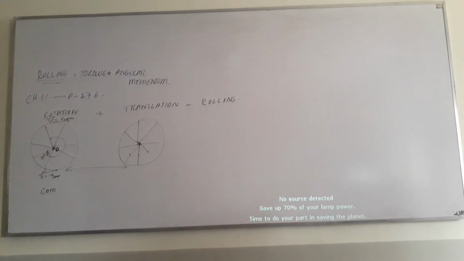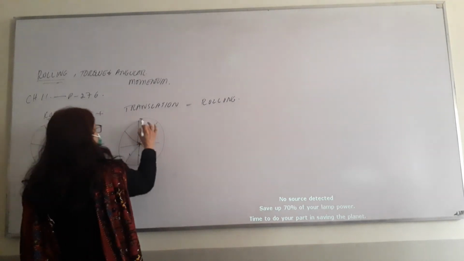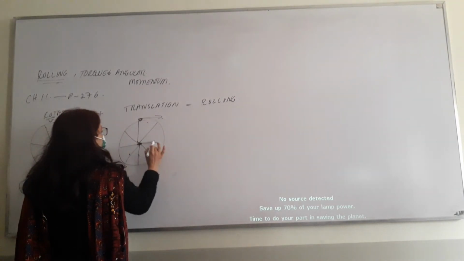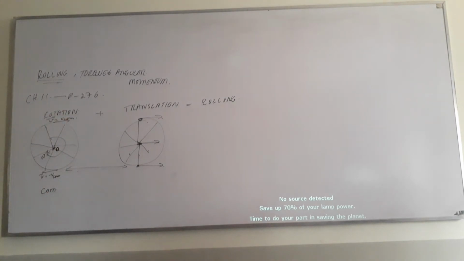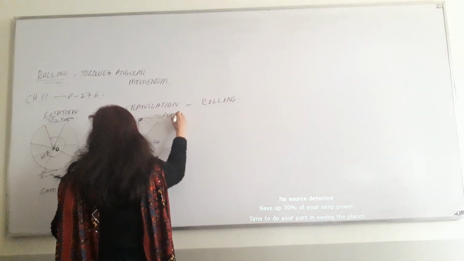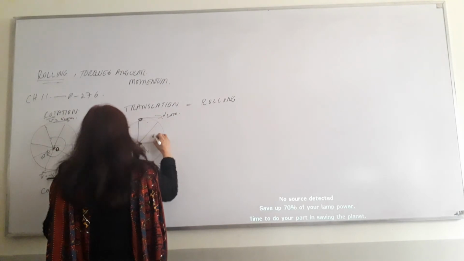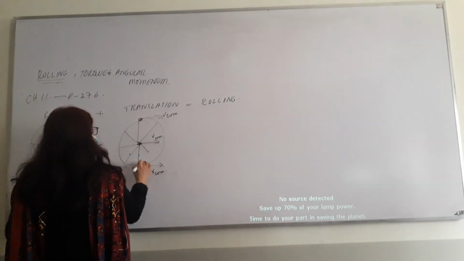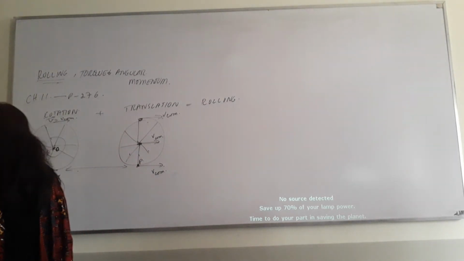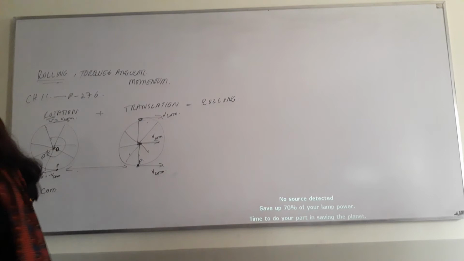Now when there is translation, meaning your bike is going forwards, all the velocities at all points, the top, the center and the bottom, should move in the same direction with the same linear speed. So it's Vcom here, Vcom here, and Vcom here. Let us say this is the point P, the point on your wheel that is touching the ground.